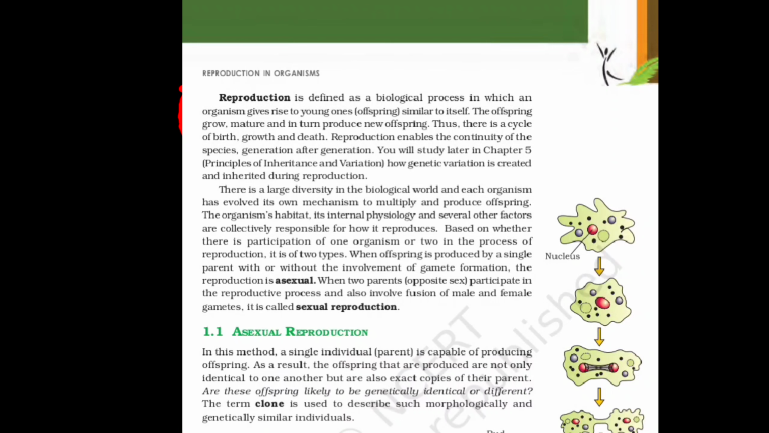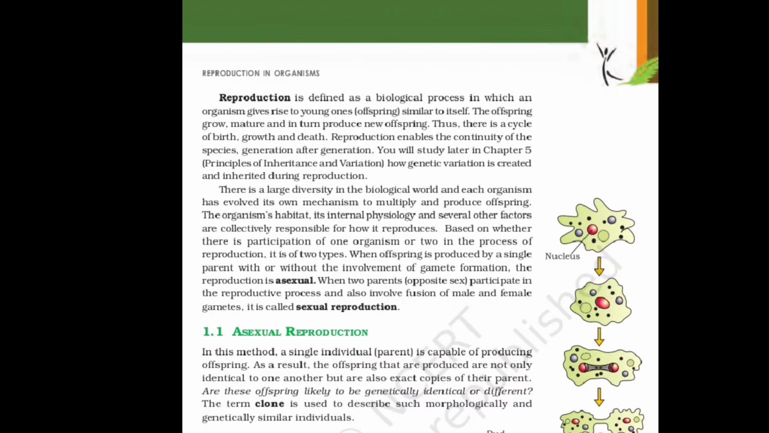Why do they perform reproduction? Because they want to multiply their number. They want to multiply their offspring. Through reproduction, they continue their species generation after generation.